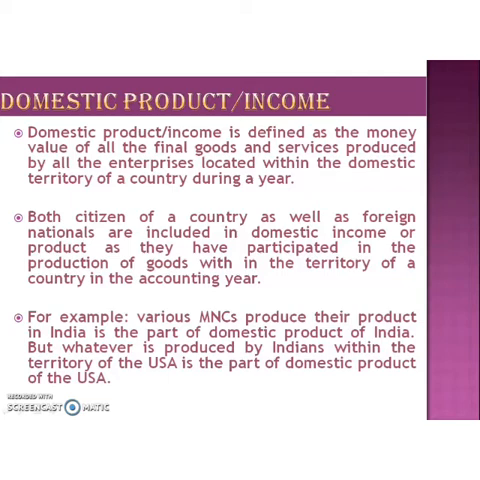Here, both citizens of a country as well as foreign nations are included in this concept, as they have participated in the production of goods within the territory of a country in the accounting year. For example, various MNCs, including Indian MNCs and foreign MNCs like Honda Motors, PepsiCo, Hindustan Unilever Limited, Tata Motors, etc. produce their products in India, and this is a part of the domestic product of India. But whatever is produced by Indians within the territory of the USA is a part of the domestic product of the USA and not that of India.